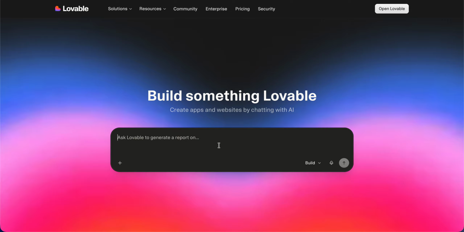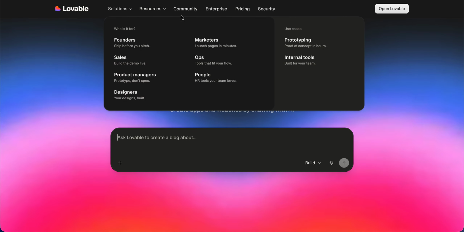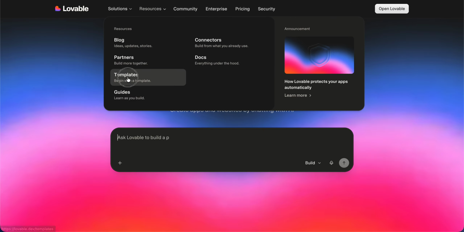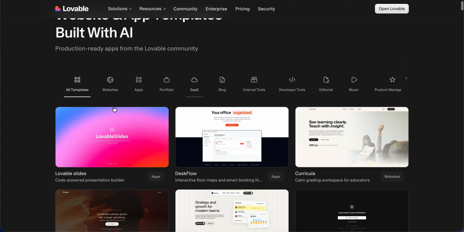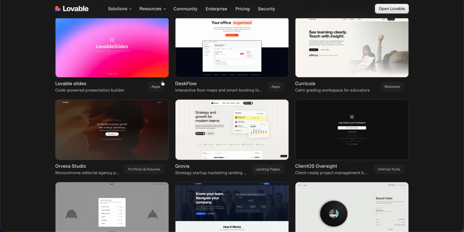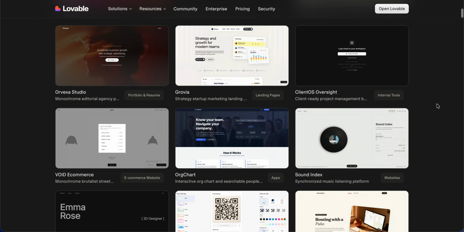So basically we have to type our prompt. A prompt is basically what we want to build, what we need, etc. And it will generate a website for us. It has a basic UI, nothing much. It has some templates we can see, and we can modify them to our own needs. The modifying of a template can also be done using natural language.